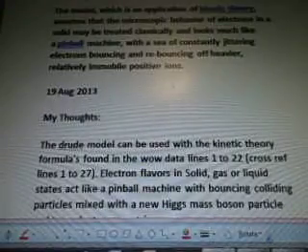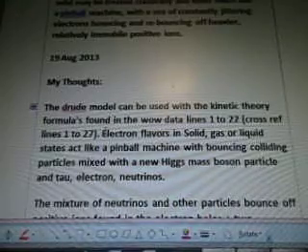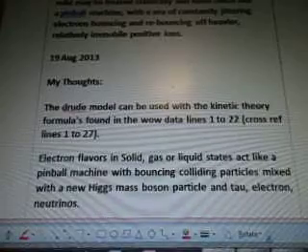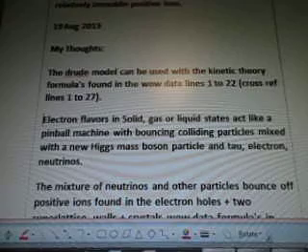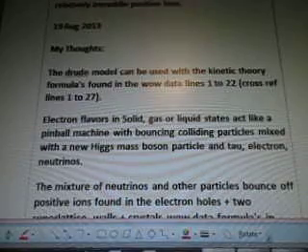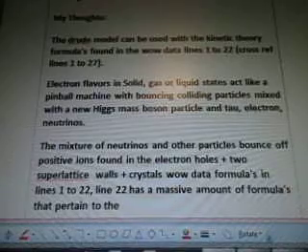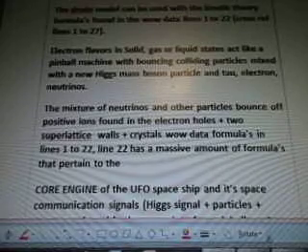August 19th, my thoughts. The Drude model can be used with the kinetic theory formulas found in the Wow data lines 1 to 22, cross-reference lines 1 to 27. Electron flavors in solid, gas, or liquid states act like a pinball machine with bouncing, colliding particles mixed with a new Higgs mass boson particle and tau electron neutrinos. The mixture of neutrinos and other particles bounce off the positive ions found in the electron holes, superlattice walls, and crystals. The Wow data formulas in lines 1 to 22.